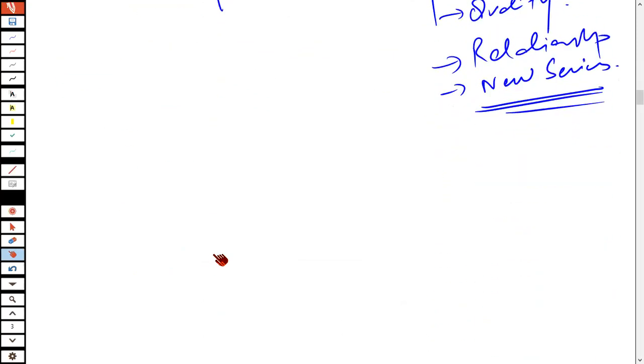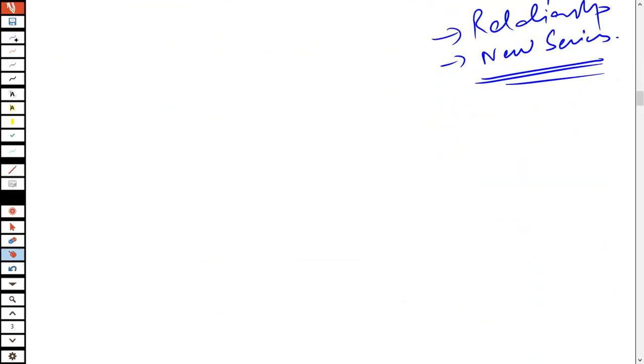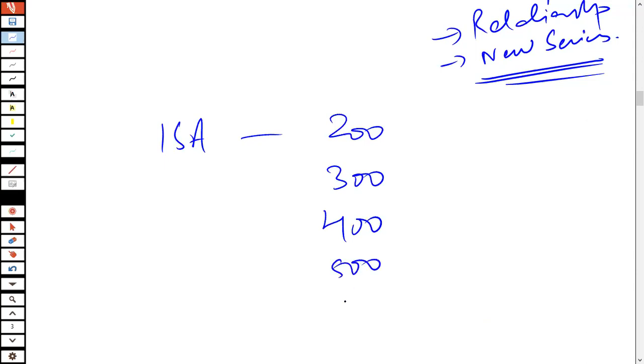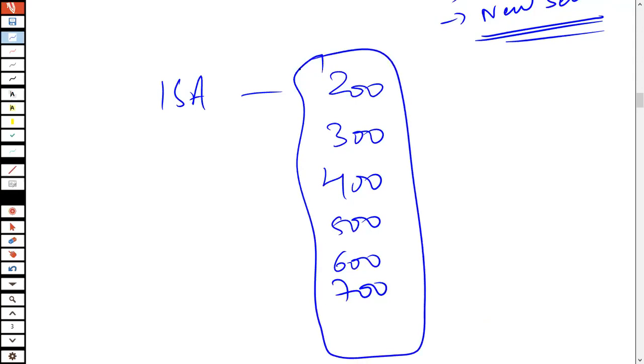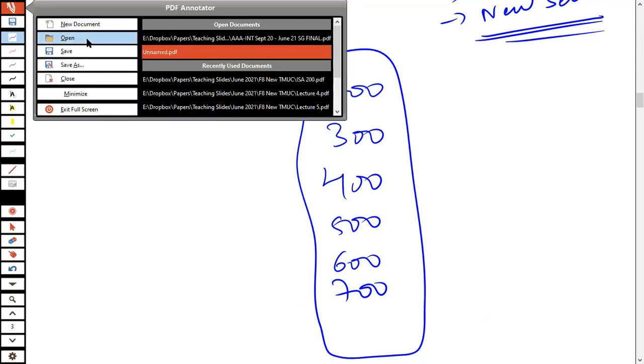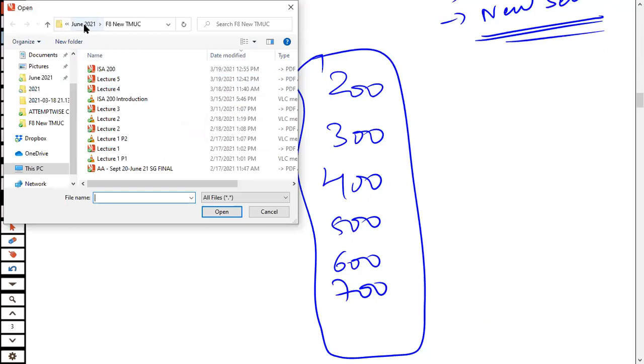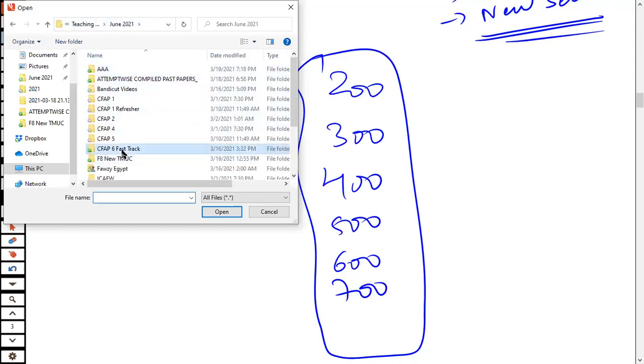So all of the ISAs, whether that be the 200 series, the 300 series, 400, 500, 600, 700, all of these ISA series are going to be applicable. I repeat, all of these ISA series are going to be applicable. What are these ISAs that are going to be applicable? Let me show you.